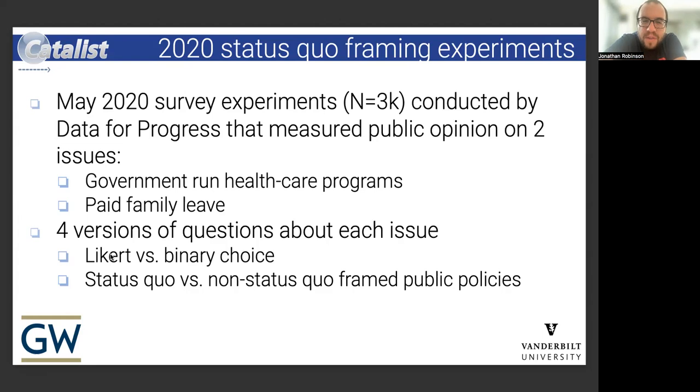One was in how the survey question was framed, whether it was a standard support, oppose, Likert-based situation. Another one was a binary framing of various choices that voters had on an issue. And then they also varied whether they specifically framed the issue as being about changing the status quo or not mentioning it at all.